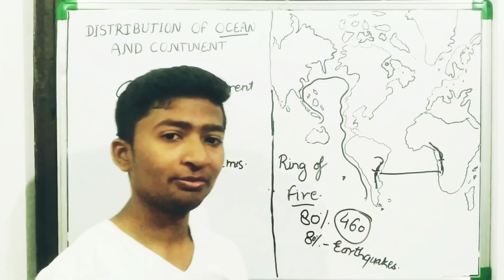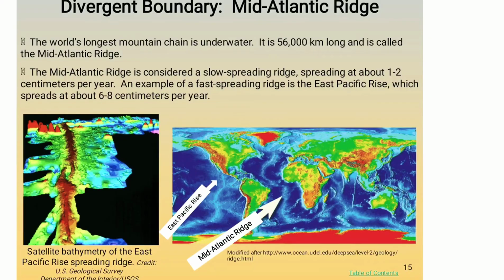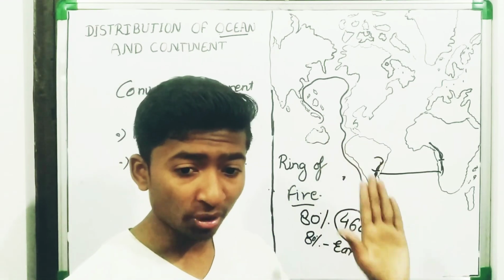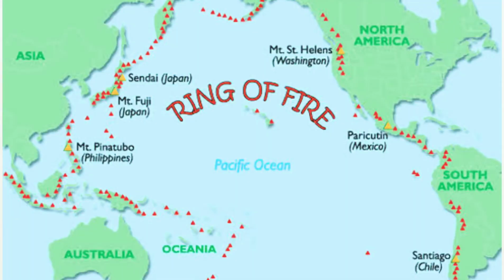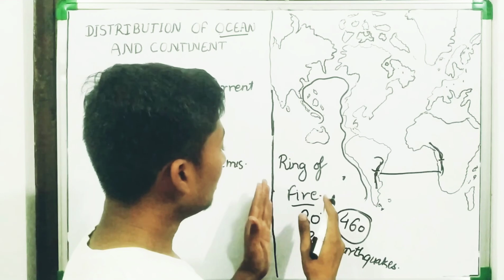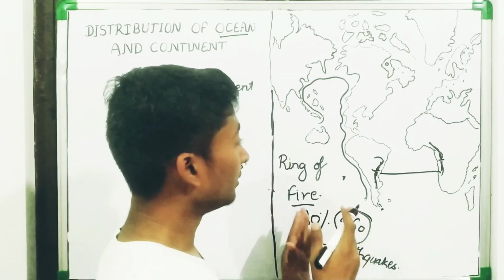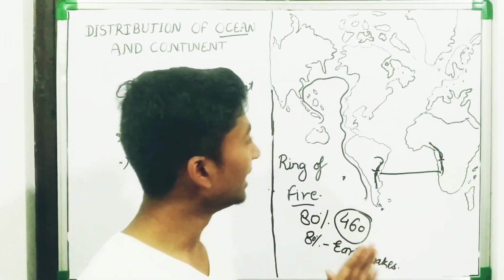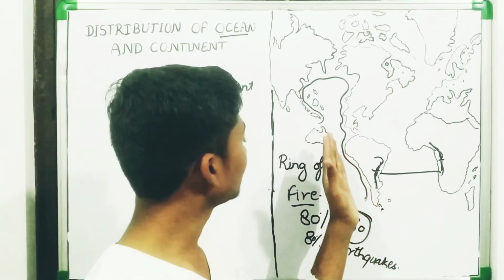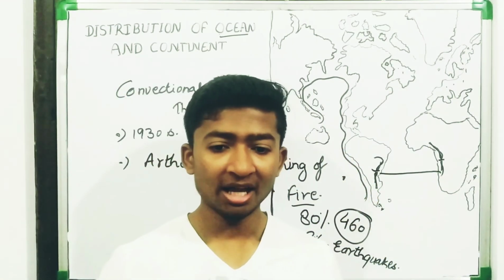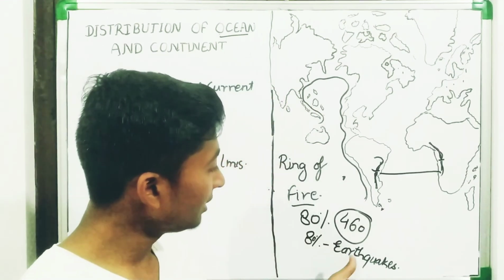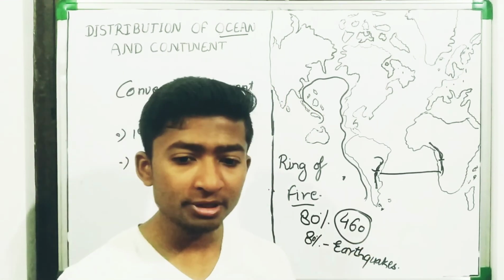What is the proper definition of the Ring of Fire? Ring of Fire is a major area in the basin of the Pacific Ocean, here is the Pacific Ocean, where many earthquakes and volcanic eruptions take place. That is the Ring of Fire, and it has a total of 460 volcanoes around.